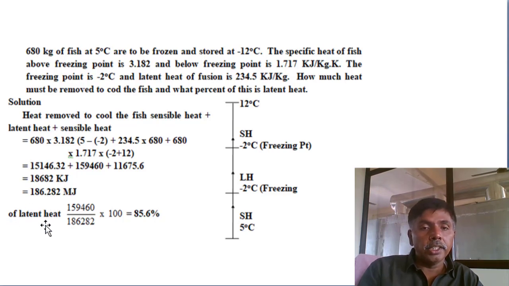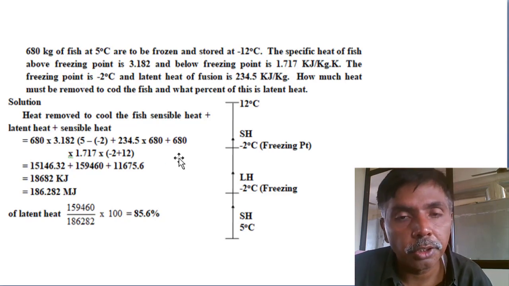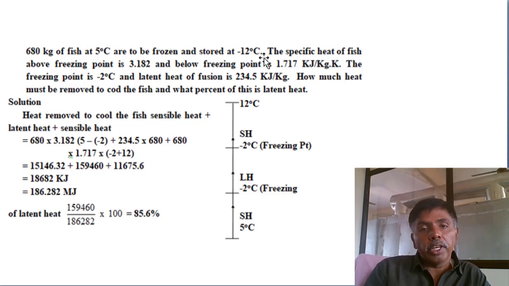Our latent heat ratio, this is the latent heat. The major ratio is latent heat only. So majorly we want to extract latent heat compared to sensible heat to freeze the fish from 5 degrees to minus 12 degrees.